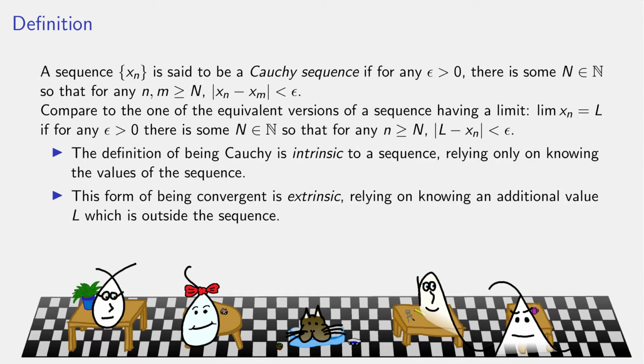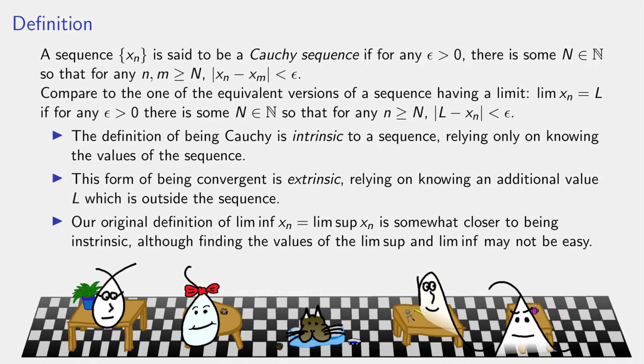The definition of being Cauchy, I like to say, is an intrinsic definition. Look back to that top definition. If you have the sequence in front of you, what does it say? For any epsilon, past a certain point, two terms of the sequence are close to each other. Whereas the definition of having a limit is an extrinsic type of definition because you need to know this number L. You need to not only know what the sequence is, you need to know the number L so that you can say, numbers are close to L. So it relies on some external information, whereas the Cauchy definition only requires you to be able to compare terms of the sequence to one another, not to some third-party extra number that you have to figure out.